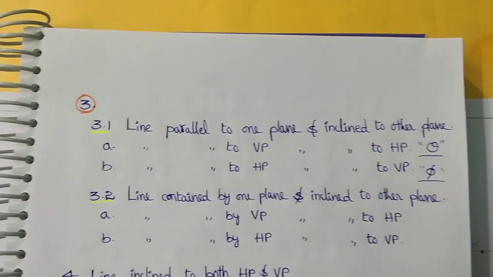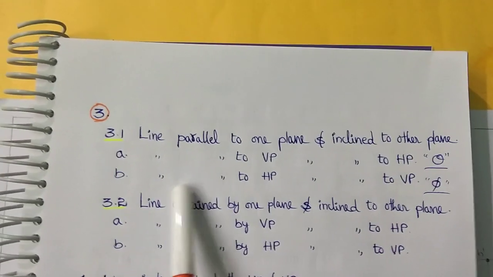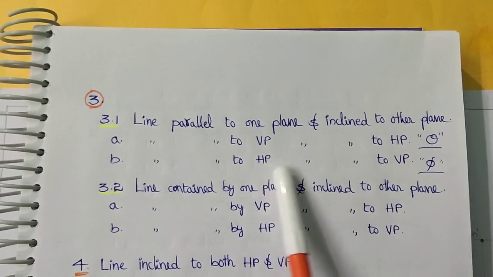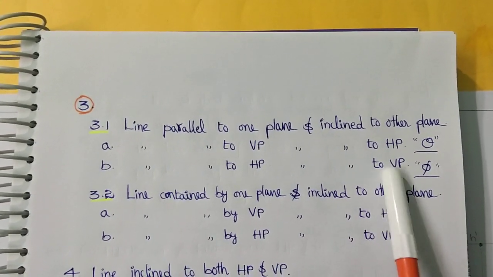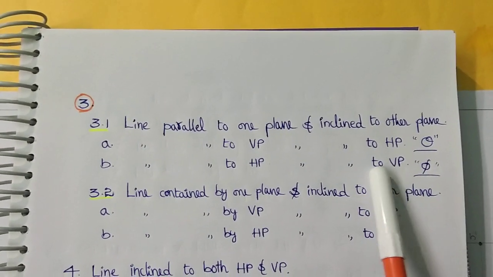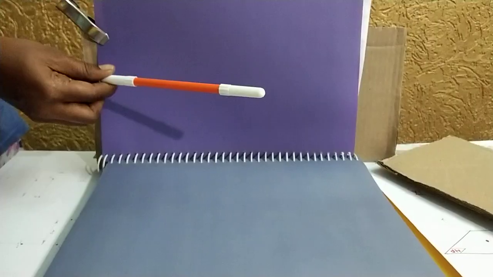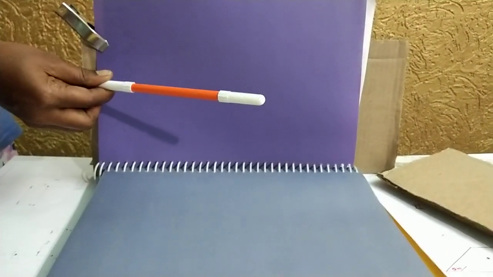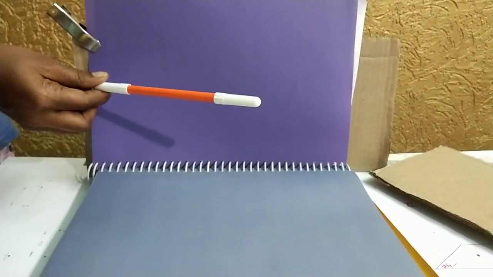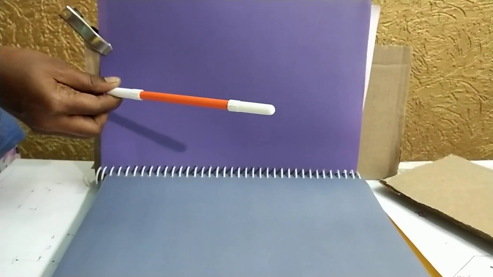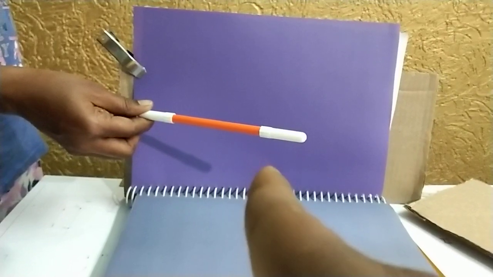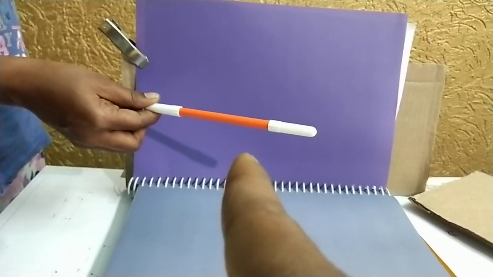Remember this particular point. Here we have inclination according to this condition 3.1b, line parallel to the horizontal plane and inclined to the vertical plane. We are going to see this position, inclined to VP. Yes, now we can see the inclination of the line with respect to the vertical plane, and the line is parallel to the horizontal plane. That is another issue. And the inclination is not visible in the front view. In the front view, inclination is not visible. So we can see the inclination with respect to the VP.